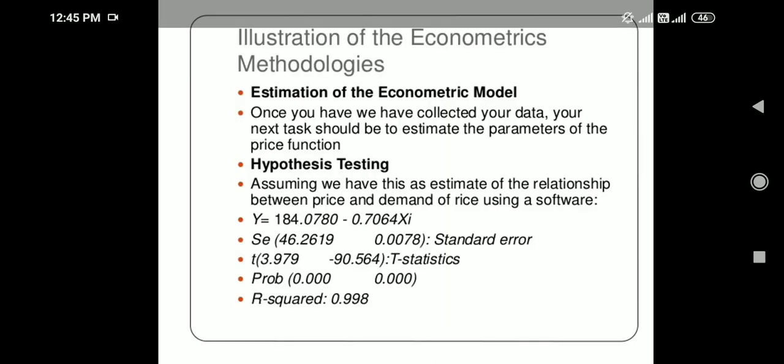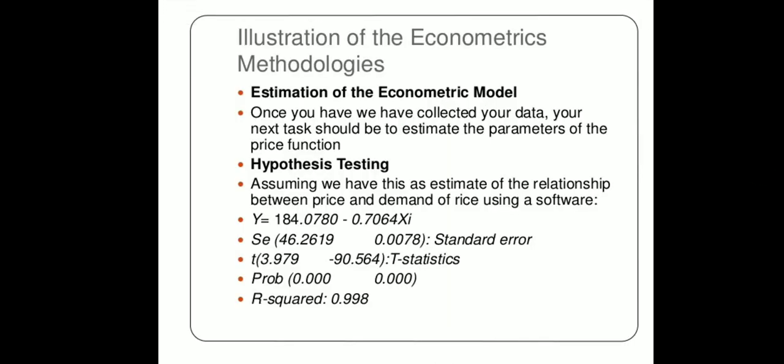So I can say further that once you have collected your data, your next task should be to estimate the parameters of the consumption function.